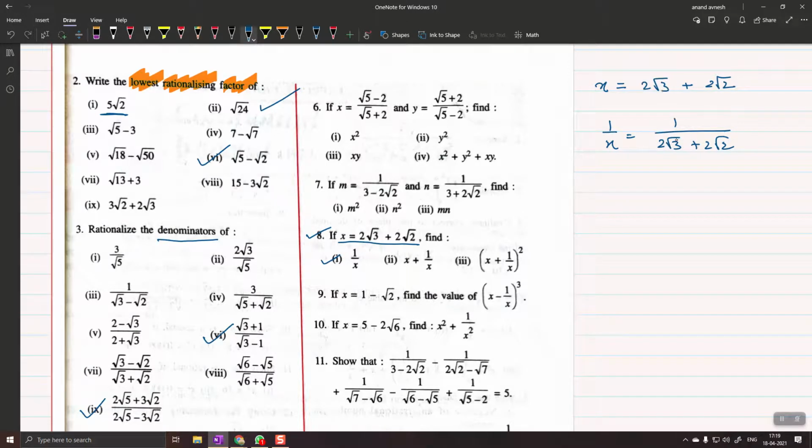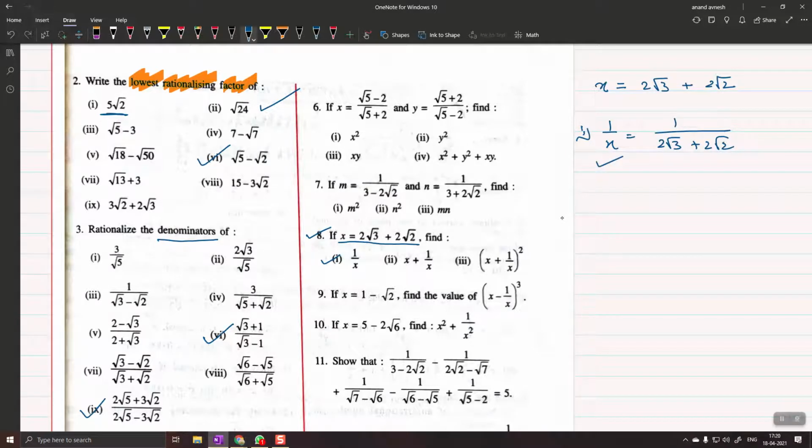Okay, then what you will do? Sir, then I'll find the LCM is not needed. So I'll find the conjugate of it. The conjugate will be 2 root 3 minus 2 root 2. Very good. Then you will multiply with the conjugate and make it rational. Yes, sir. Okay, so you will get the correct value of 1 by x.